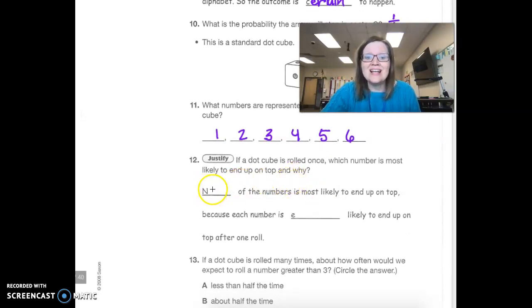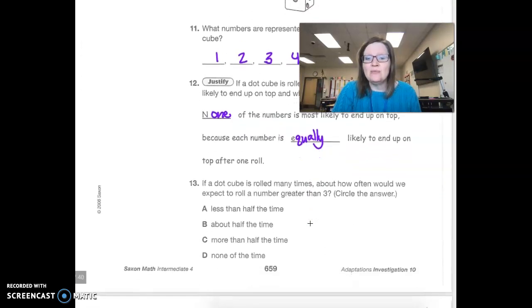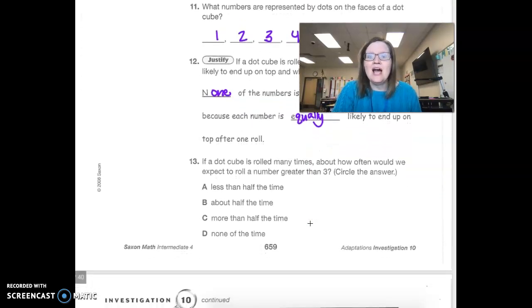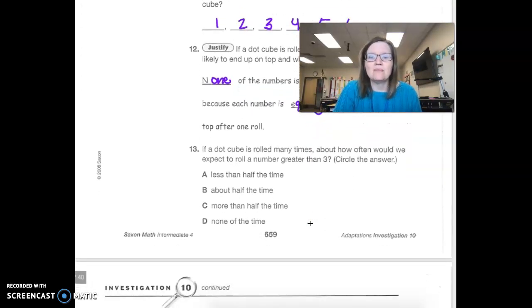We can say this, none of the numbers is most likely to end up on top because each number is equally likely to end up on top after one roll. If the dot cube is rolled many times, how often would we expect to roll a number greater than 3?